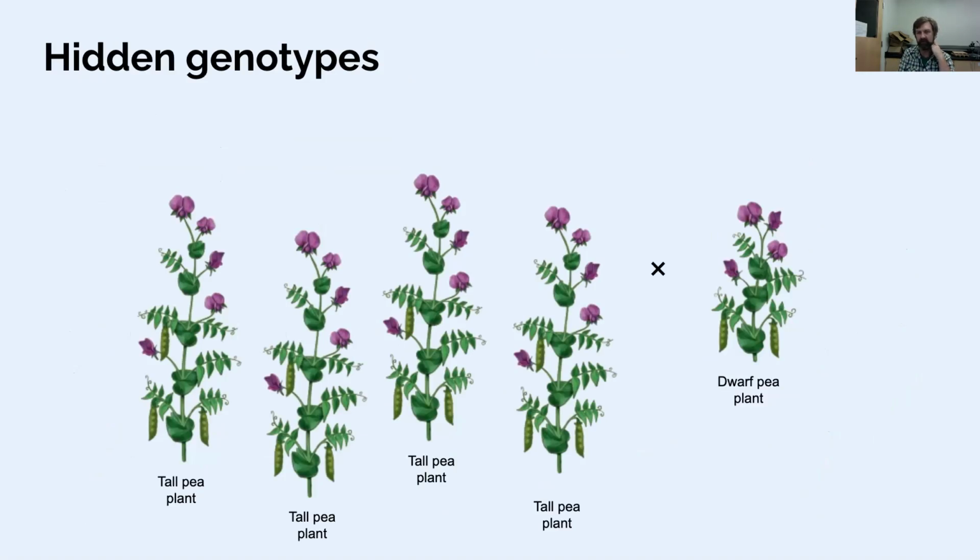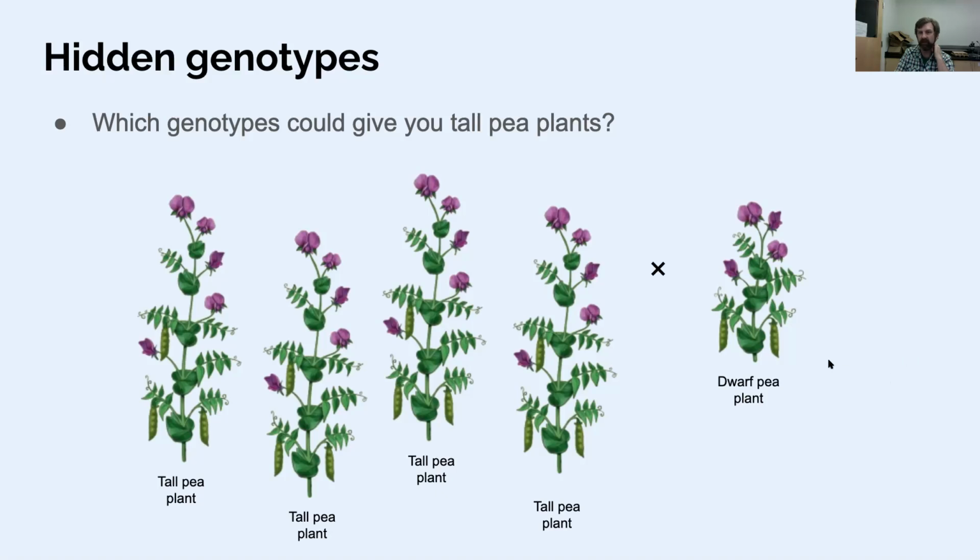Well, there's one way to do it, which is to do a controlled genetic cross with the unknown individual crossed by a dwarf individual. So the tall pea plants could be heterozygous or homozygous, and if we cross them by this dwarf pea plant individual, that would tell us if there's any little t as part of the genotype. So crossing by dwarf here, I might have to illustrate this for you a little bit later.